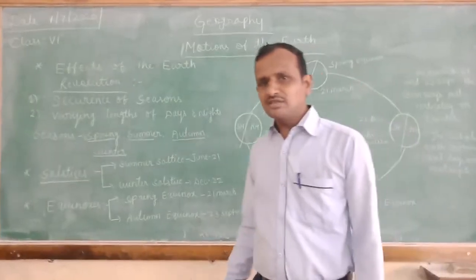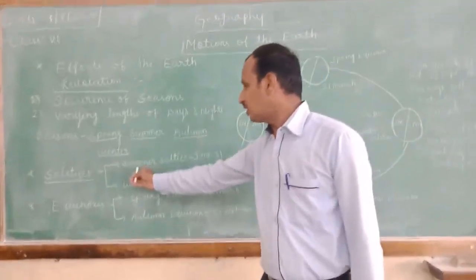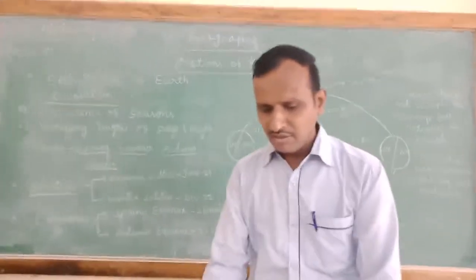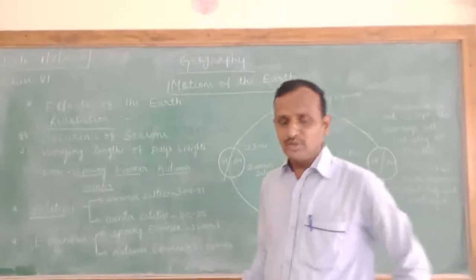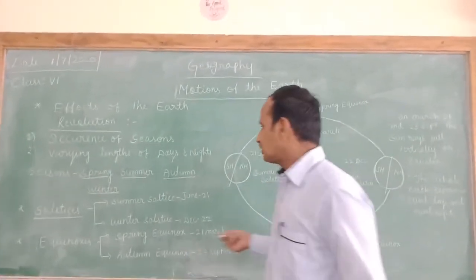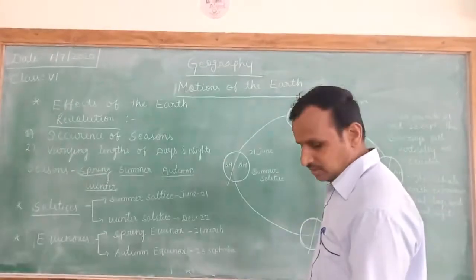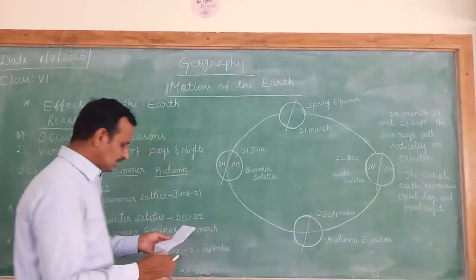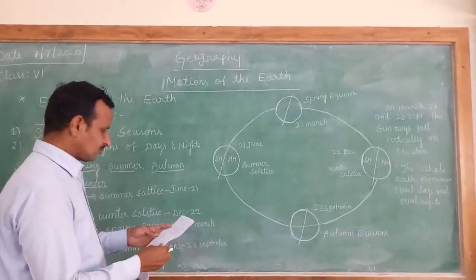Now let us discuss the solstices one by one, starting with the summer solstice. Children, I already told you the definition of a solstice. Here, the 21st of June is the summer solstice.